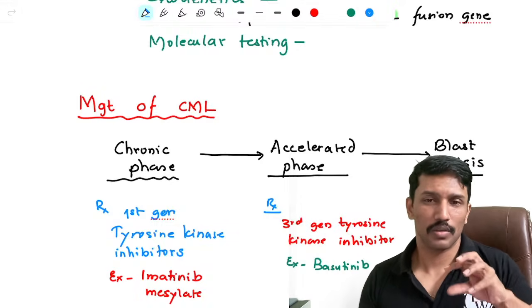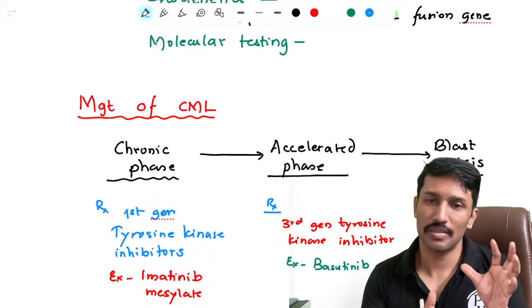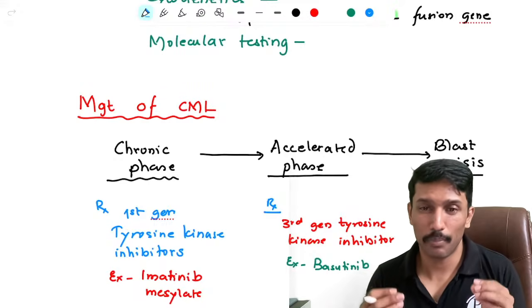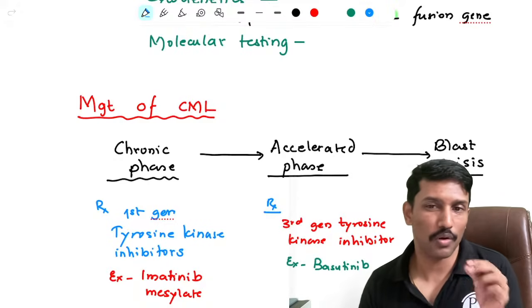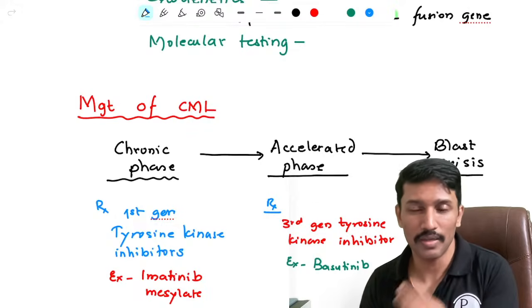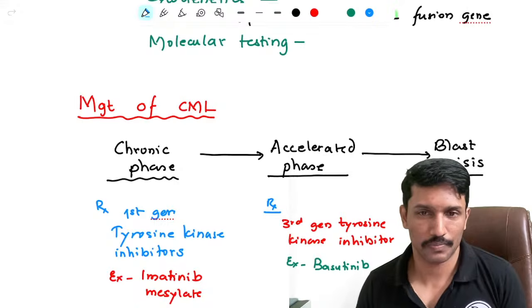And based on the leukemias, whether they're originating from lymphoblast or myeloblast, we will call them as myeloid leukemias and lymphoid leukemias. And based on percentage of blast cells, we will differentiate them as acute and chronic. So if more than 20% blast cells, it is acute. Less than 20, it is chronic. If it is lymphoid, then ALL, CLL. If it is myeloid, AML, CML.